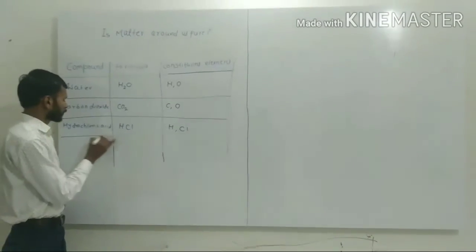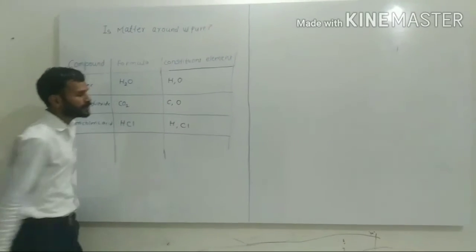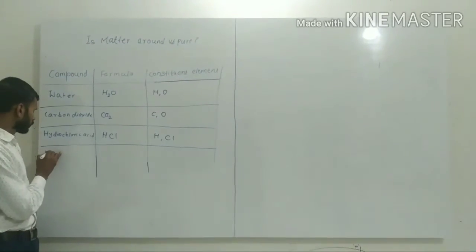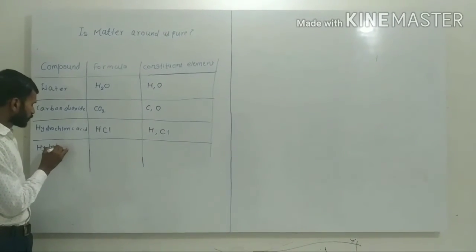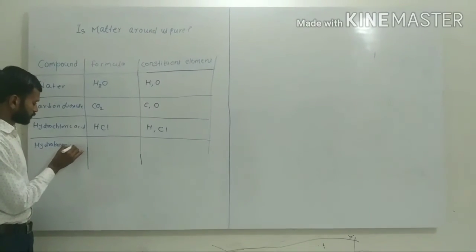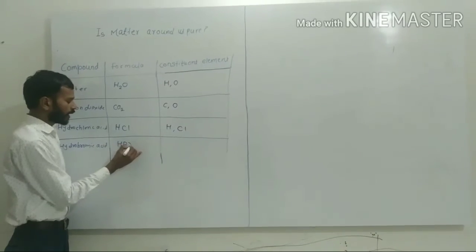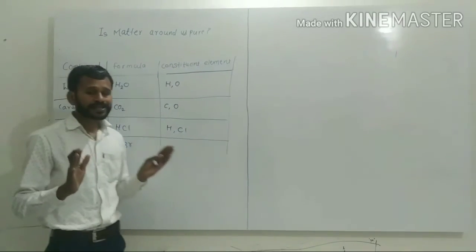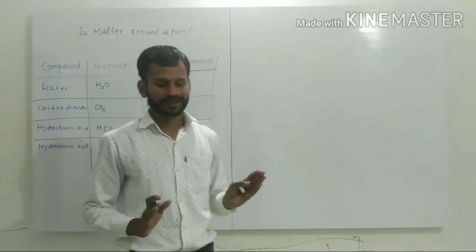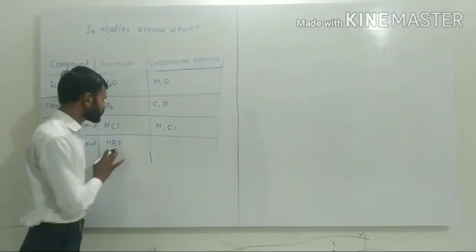Then we have hydrobromic acid, also called hydrogen bromide, and its formula is HBr.